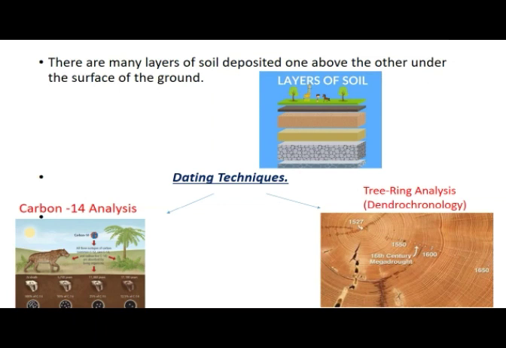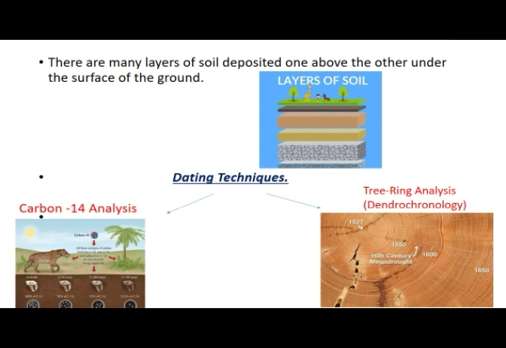And tree ring analysis is about the wooden part of the tree. When we cut the wooden part of the tree, you can see in the image which I have attached on the screen, the circles lining inside the wood of the tree. By studying those circles, the rings of the tree, we come to know how old the tree is, whether it is 200 years old or 100 years old.